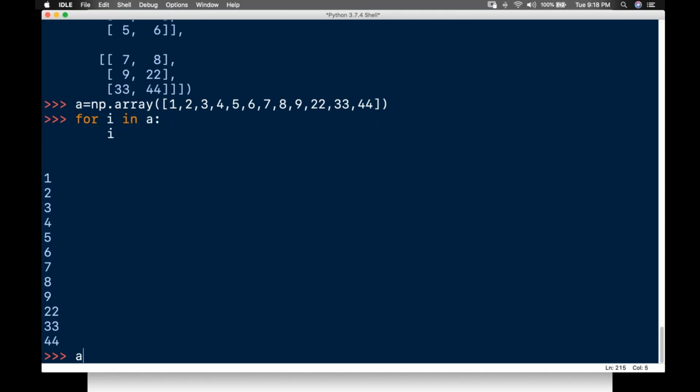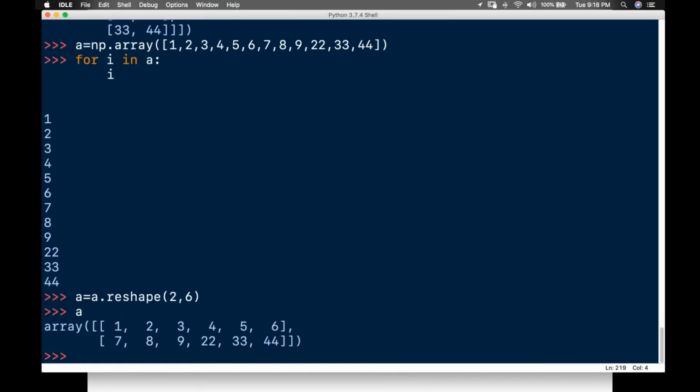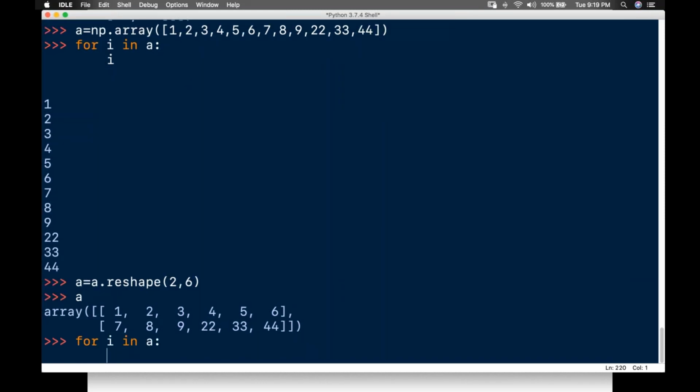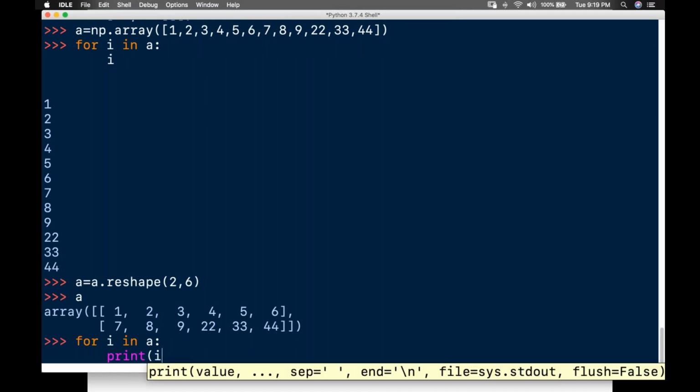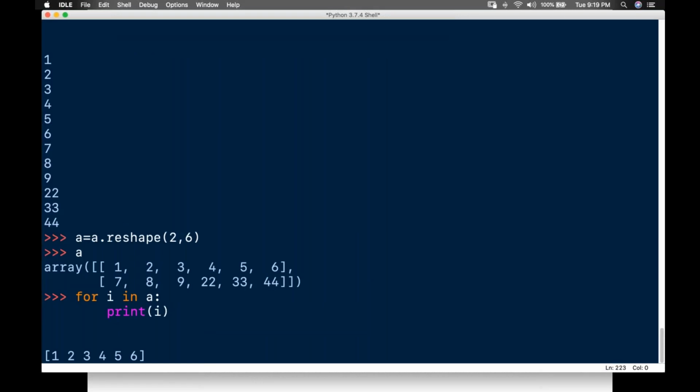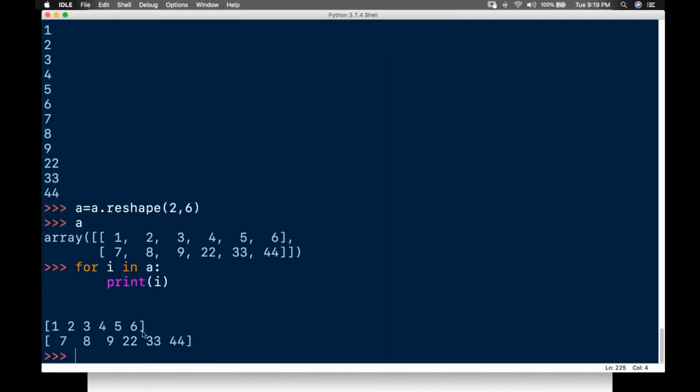A is equal to A.reshape, I'll convert this reshape to maybe 2 comma 6. So A, I have it like this. Now a two-dimension array, how can I iterate it? For example, if I iterate the two-dimension array, for i in A, print i, and I will run this. So I will be iterating like this. Got it? I'll be iterating the two dimensions like this, but I'm not getting the elements inside. This is the problem which I'm getting now.